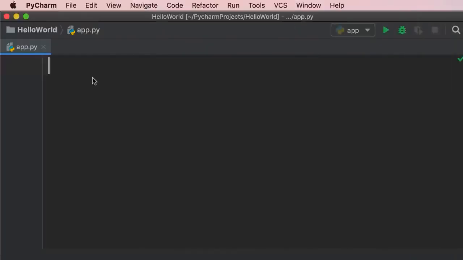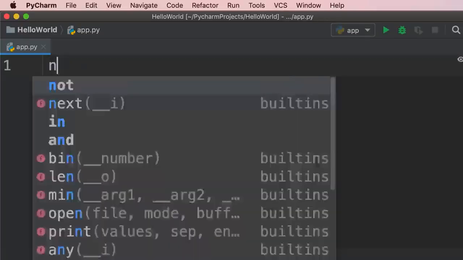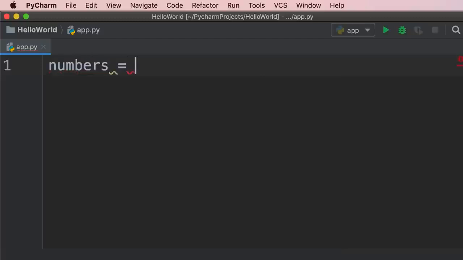In this tutorial, we're going to talk about tuples in Python. Tuples are kind of like lists. We use them to store a sequence of objects, but tuples are immutable, which means we cannot change them once we create them. Let me show you. So I'm going to start by defining a list of numbers, 1, 2, 3. Now we use square brackets to define a list and parentheses to define a tuple. So now this numbers variable is storing a tuple.